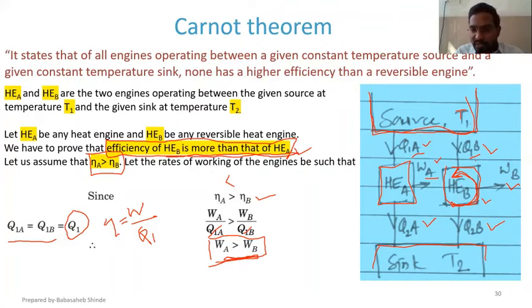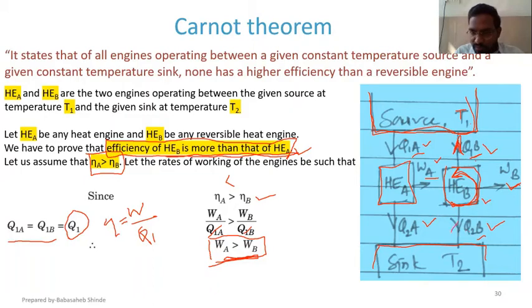So when we reverse this engine, the magnitudes of Q1B, Q2B and W will remain the same, but their directions will be reversed because now we have reversed the heat engine. So Q1B, instead of heat accepted from the source, will now be heat supplied to the source.